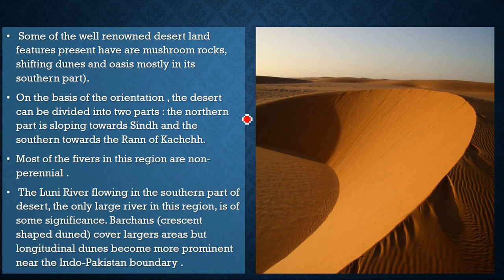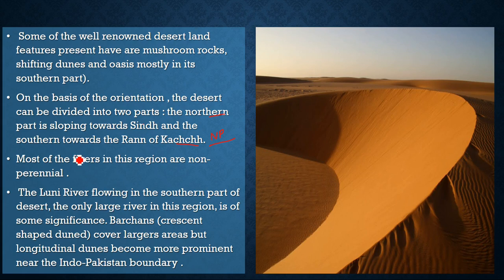On the basis of the orientation, the desert can be divided into two parts. The northern part slopes towards Sindh, that's going into Pakistan, Afghanistan, and the south towards the Run of Kutch, right? There is a very famous national park in the Run of Kutch. If you know, you can put it in the comment box down below.